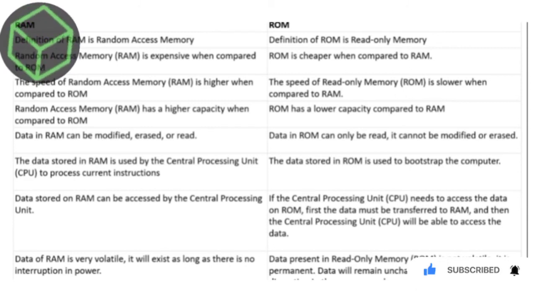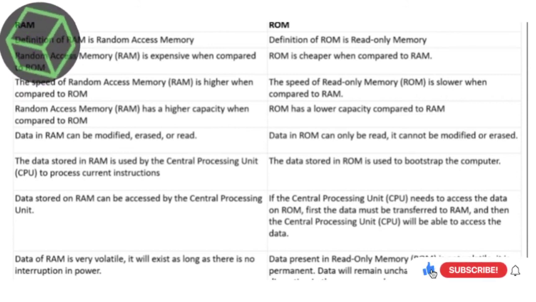Data of RAM is very volatile. It means it will exist only as long as there is no interruption in power. Whereas data present in ROM is not volatile. It is permanent. Data will remain unchanged even when there is disruption in the power supply.